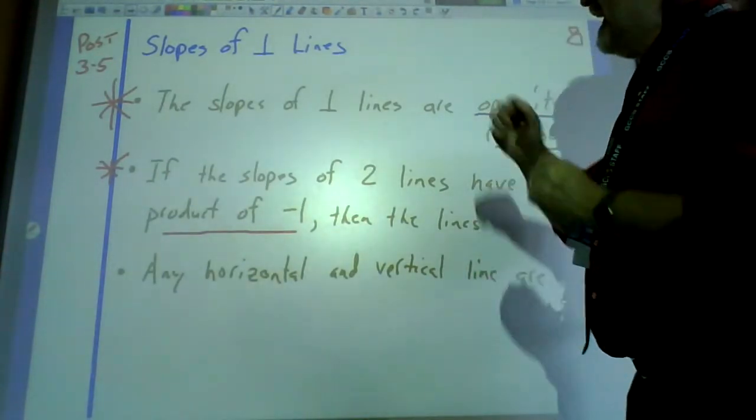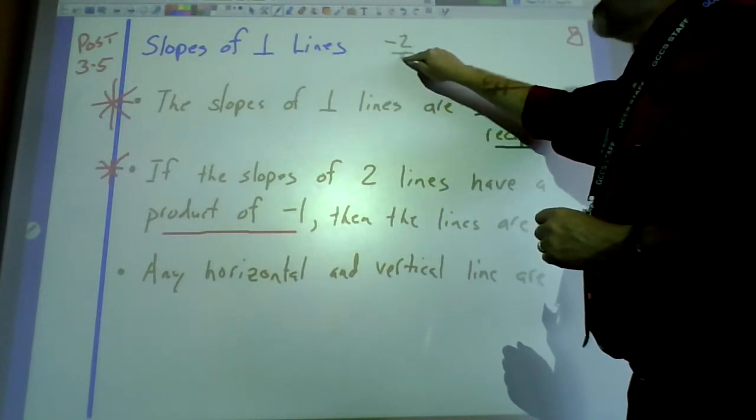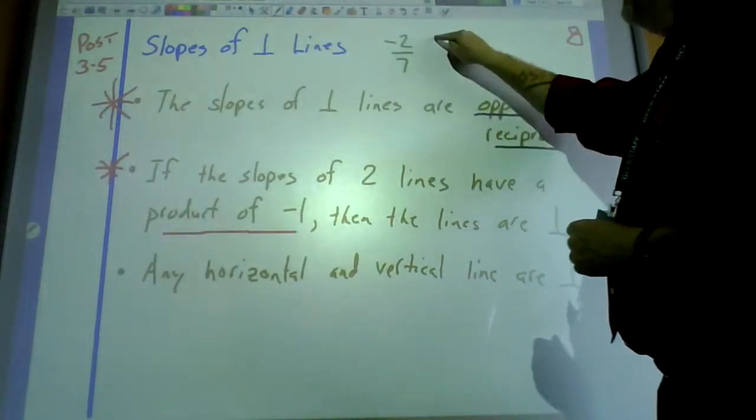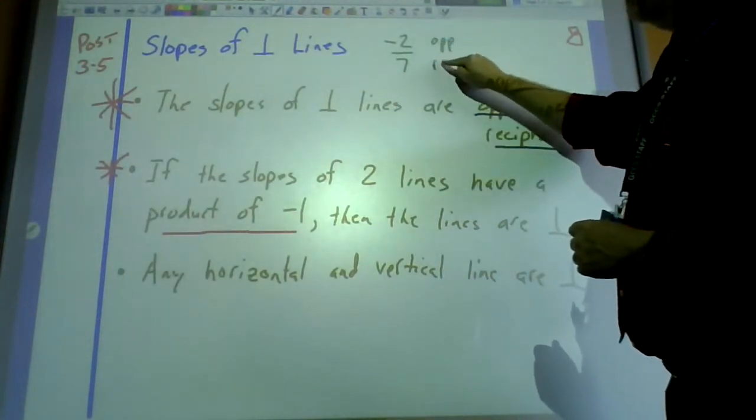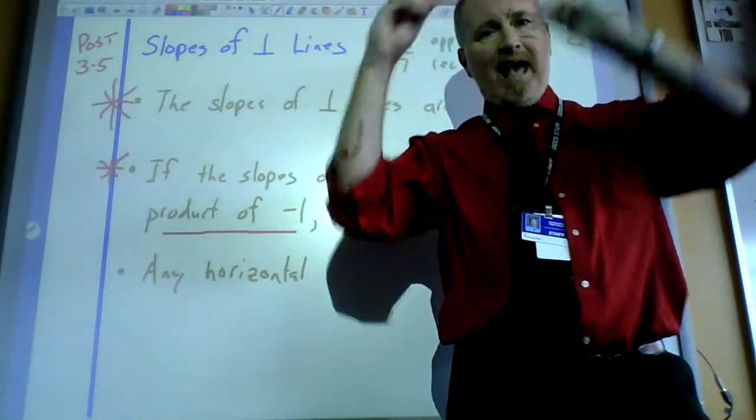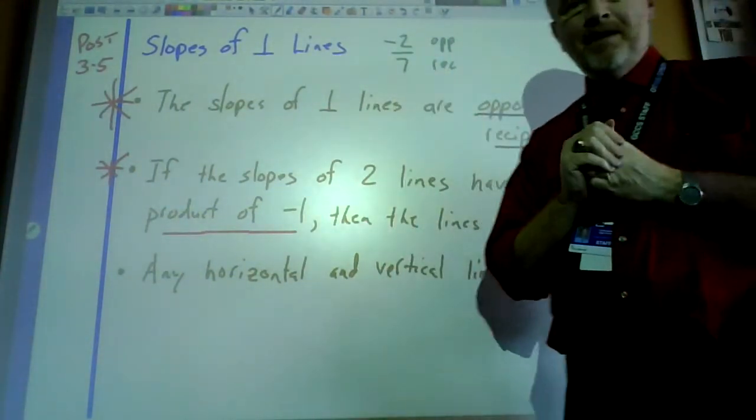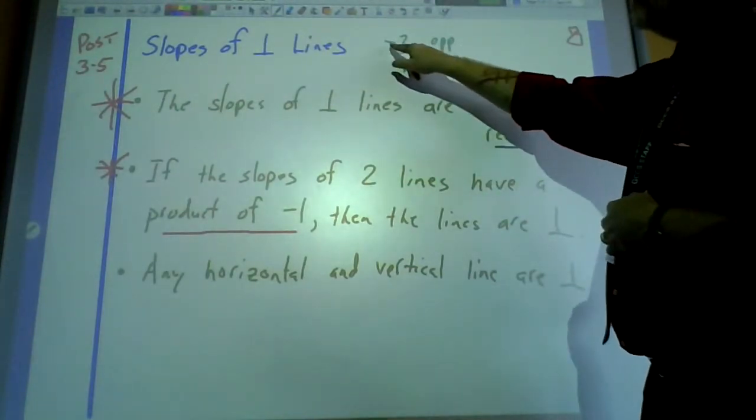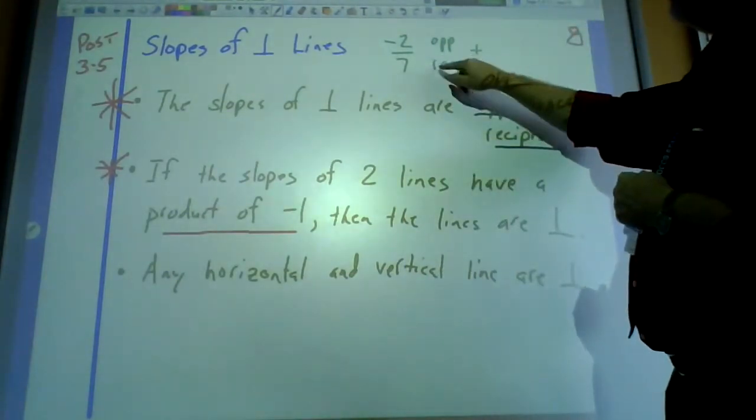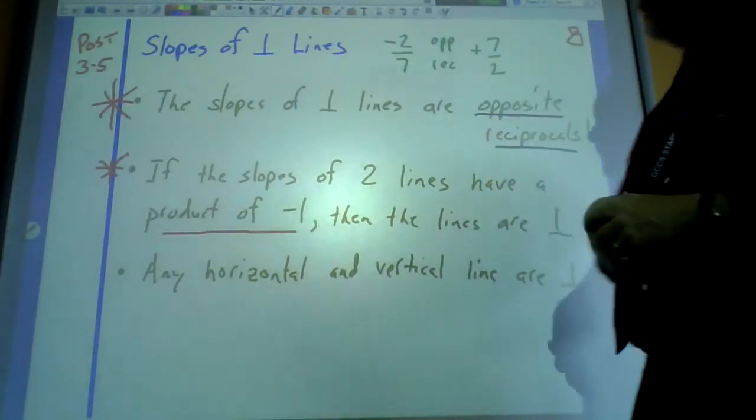So if I gave you a slope of -2 over 7, and I want to be perpendicular to it, I need to have the opposite reciprocal. You have to do both things. You have to change the sign and flip the fraction. The opposite part: since it's negative, it would have to be positive. And the reciprocal part: it's 2 over 7, so it would need to be 7 over 2.